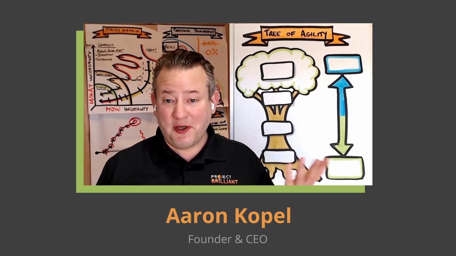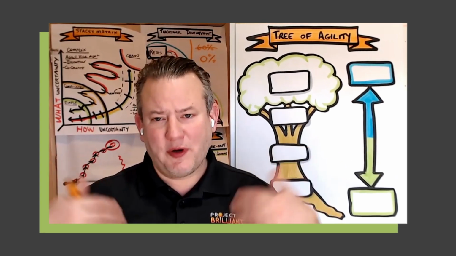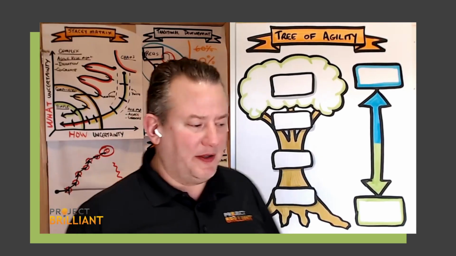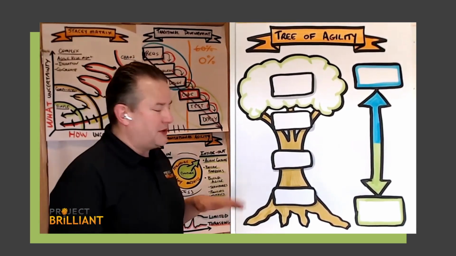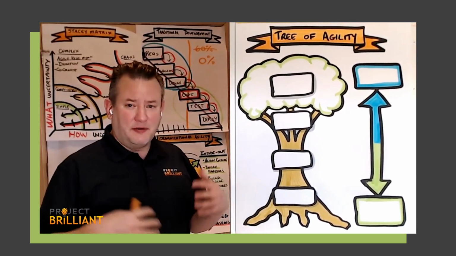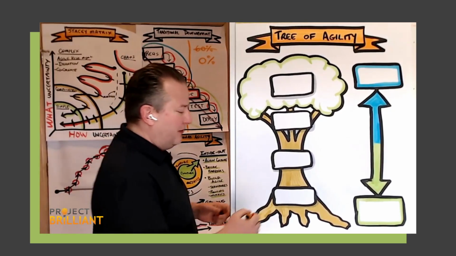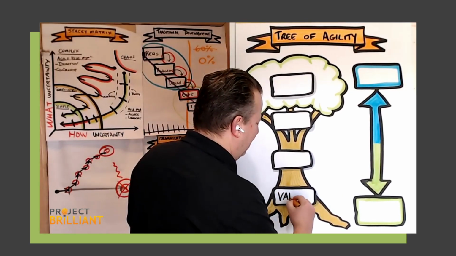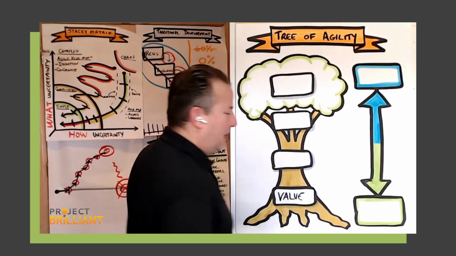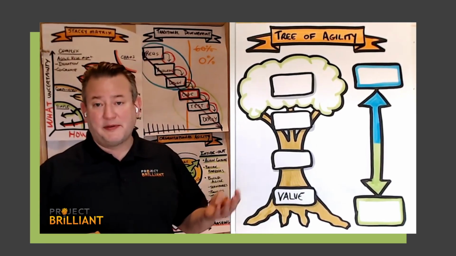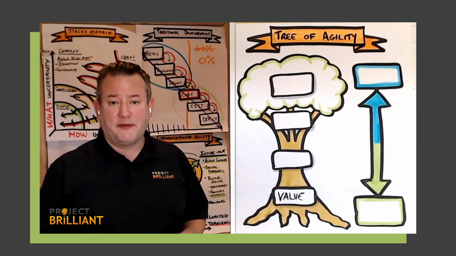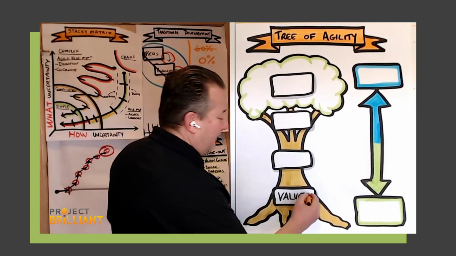And today we're talking about the tree of agility. So how to create your organization from the ground up as an agile organization. As we start down here in the roots of the tree, building a nice strong foundation, we're thinking about the values of agile. So the values of agile, as we think about those, we're thinking about things like people over process, adapting to change over following a plan, those kind of concepts. So the values of agile.